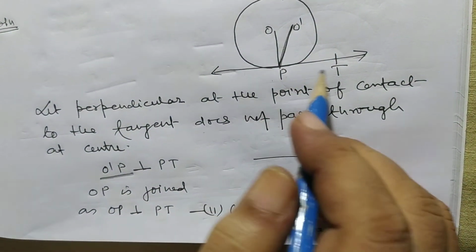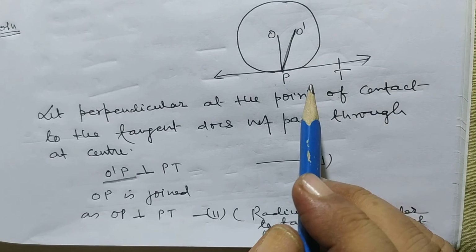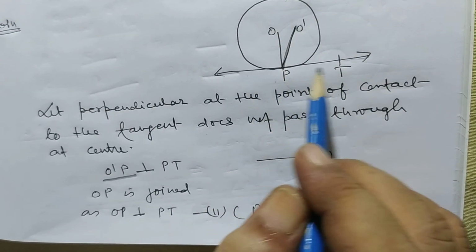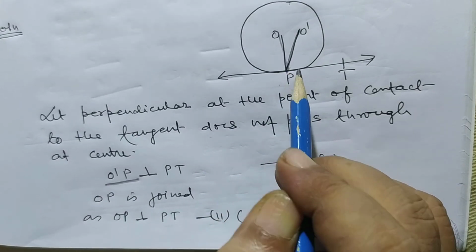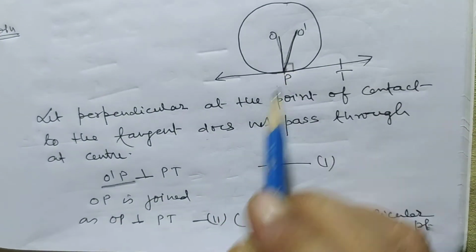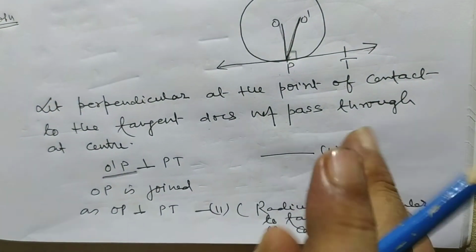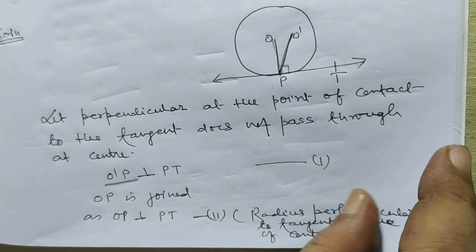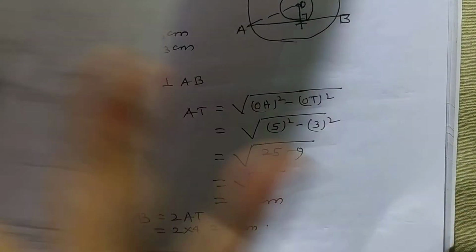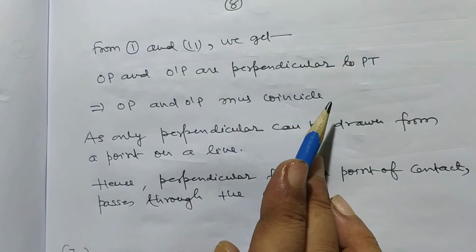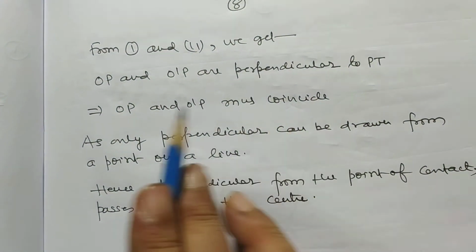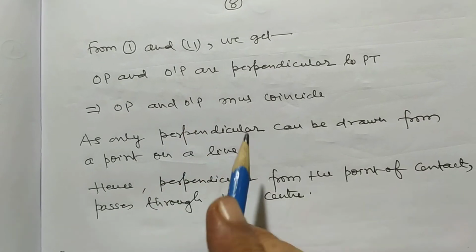So O dash P is perpendicular to PT, and since PT is tangent, OP is the radius, so it is also perpendicular at the point of contact. From first and second we get OP and O dash P are perpendicular to PT. OP and O dash P must coincide.